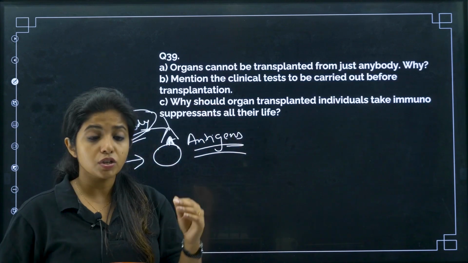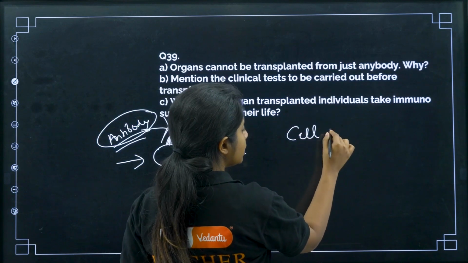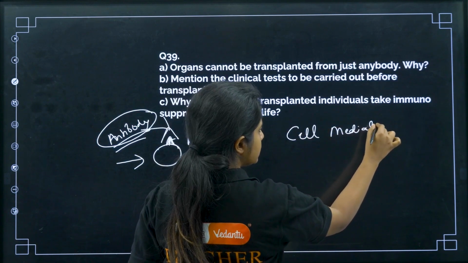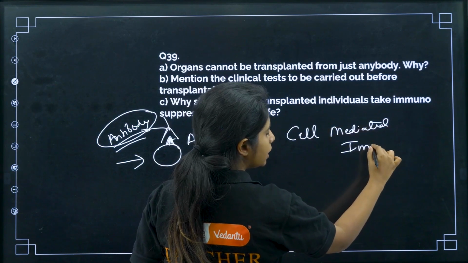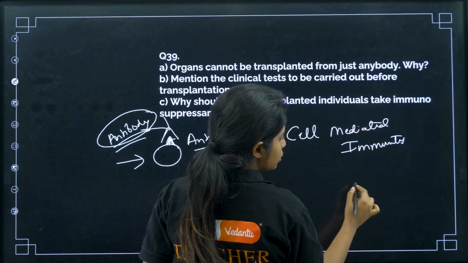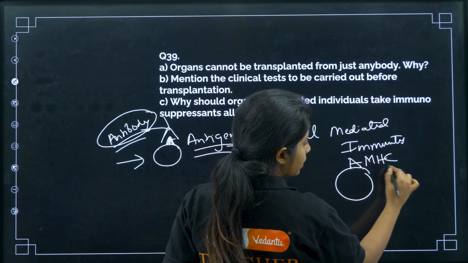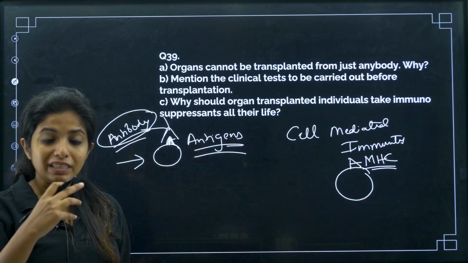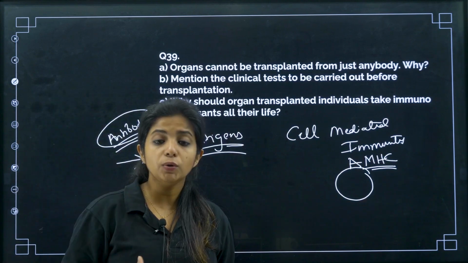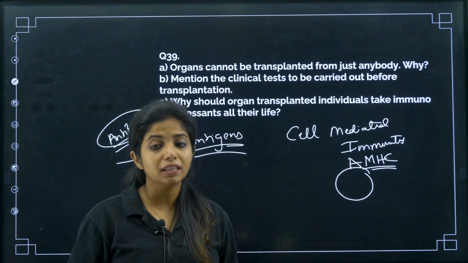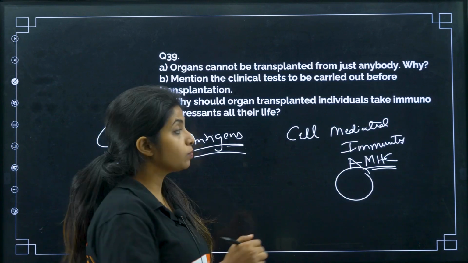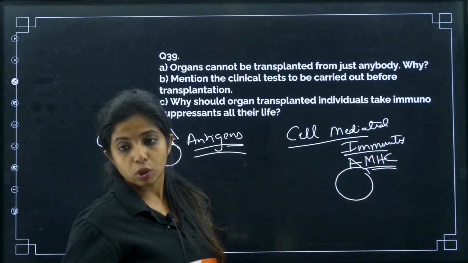And here the major role actually is not played by the antibody and antigens, but there are a lot of other things where cell mediated immunity is involved, my dear children. On our cells we also have MHC, major histocompatibility complex. These are proteins again. These are very unique to each of us, and they are sensed by the T lymphocytes, which are responsible for the cell mediated immunity.